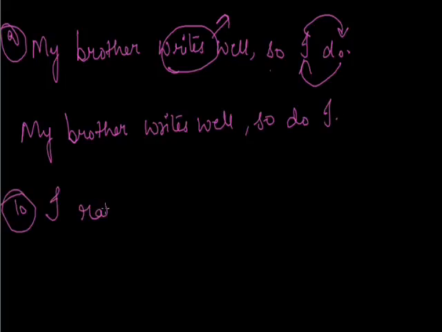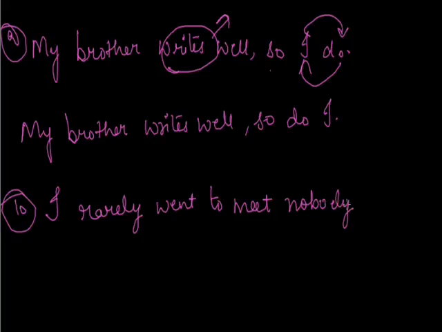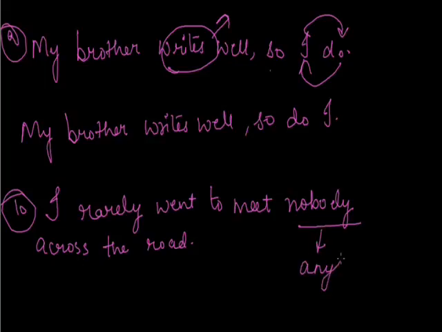I rarely went to meet nobody across the road. Okay. Now, rarely also gives a negative impact and the word nobody also gives a negative impact. So, instead of nobody, there will be anybody. Why?